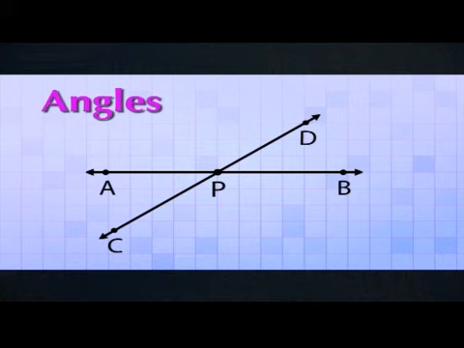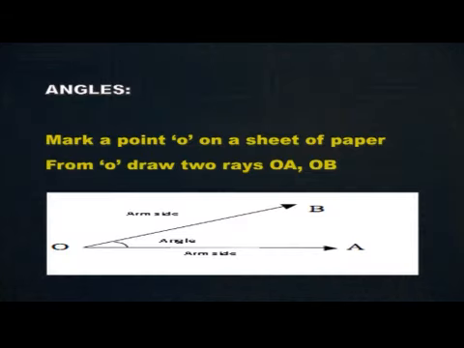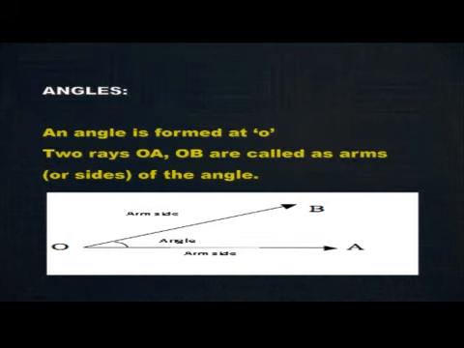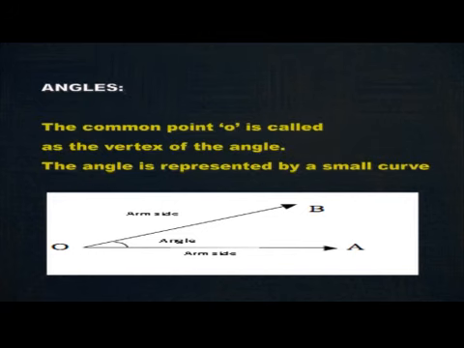Now we shall see about angles. Mark a point O on a sheet of paper. From O, draw two rays OA, OB as shown in the figure. In this figure, both rays start from a single point O. An angle is formed at O. Two rays OA, OB are called the arms of the angle. The common point O is called the vertex of the angle.